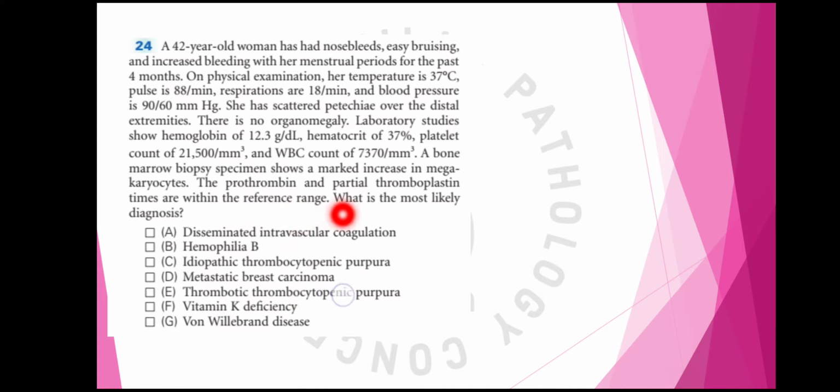So in this, PT and PTT are within normal range, so all the coagulation disorders will be ruled out, like DIC, hemophilia, TTP, vitamin K deficiency, von Willebrand disease. And also in metastatic breast carcinoma, she will not be having this thrombocytopenia. And the answer here will be ITP, because in ITP the megakaryocytes are markedly increased in the bone marrow.